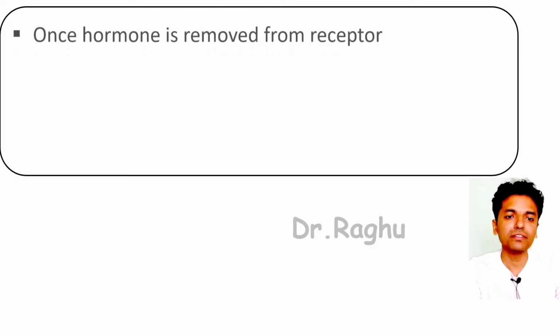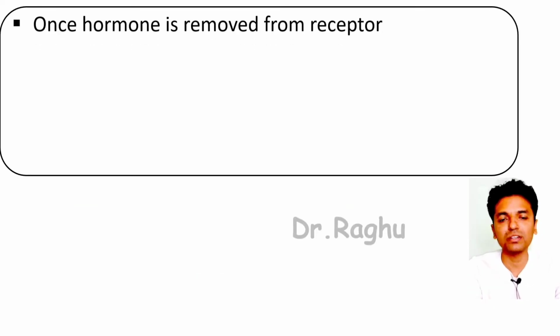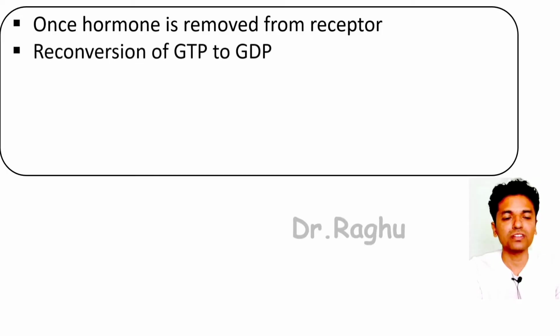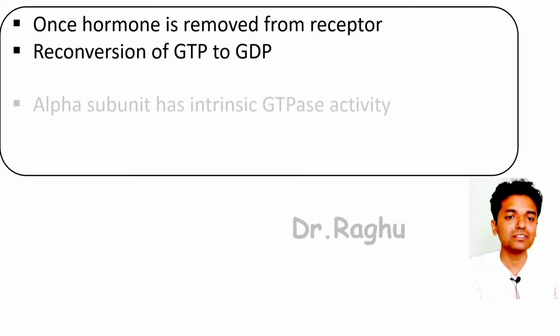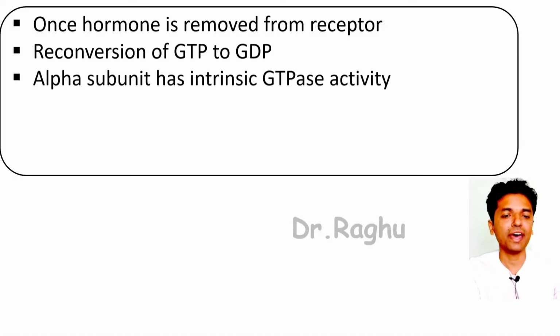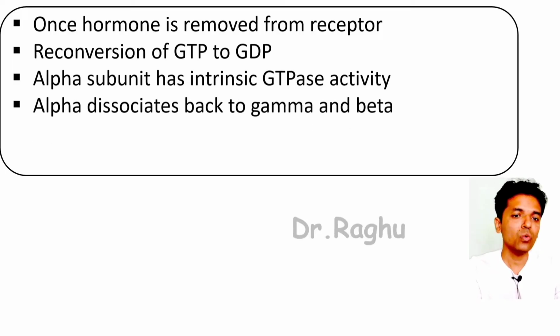Now what happens once the hormone is removed from the receptor? Once the hormone is removed from the receptor, the GTP which was formed is going to get converted back to the GDP. Now why does this occur? Because the alpha subunit has an intrinsic GTPase activity. So once the GTP gets converted back to the GDP, the alpha subunit which had dissociated from the beta and the gamma subunit now goes back to the gamma and the beta subunit.